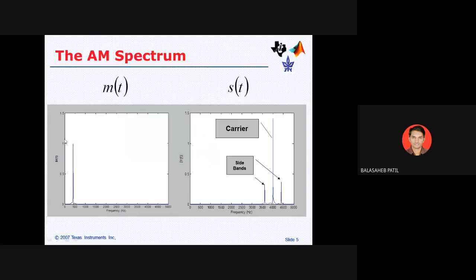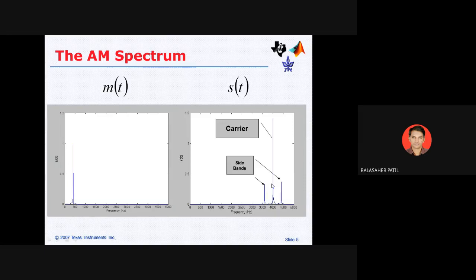If I go for the spectrum of that AM signal, spectrum means representation in terms of frequency. The first diagram shows the representation on the spectrum analyzer, with m(t) as the input signal and the amplitude modulated signal as the output, where we have three signals present.